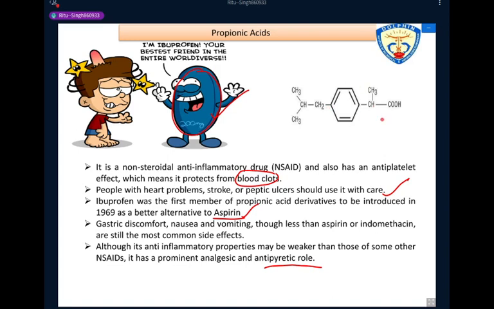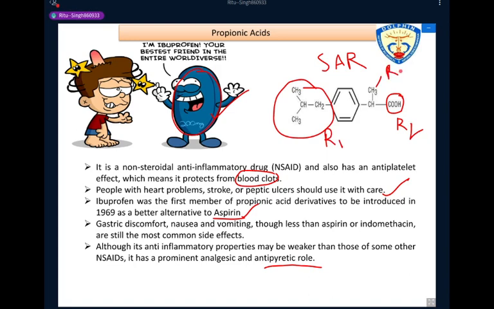For the structural activity relationship, we can write that this carboxylic group is R1. Okay, this is R2 and this is R3.